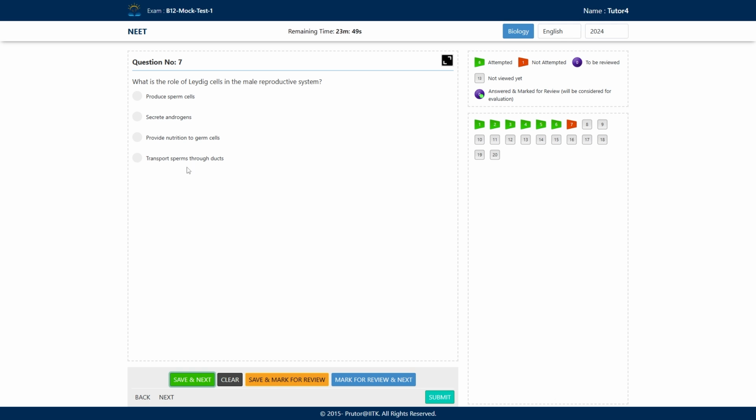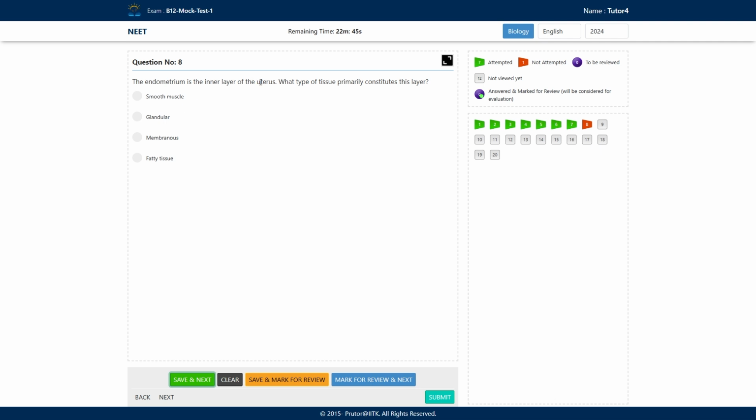What will be the correct answer here? The answer will be option B. Leydig cells secrete androgens. Androgens are male hormones such as testosterone, and this testosterone is involved in the initiation of spermatogenesis. Now next question: the endometrium is the inner layer of the uterus.